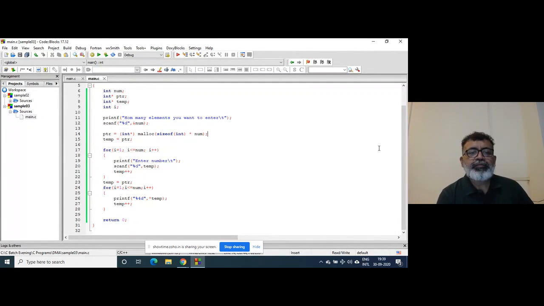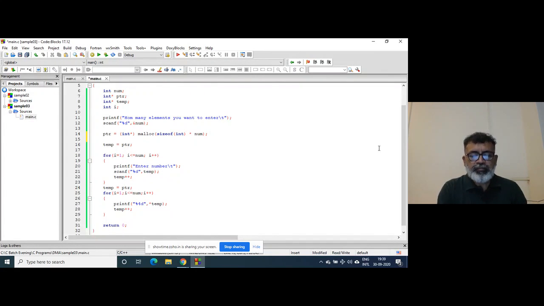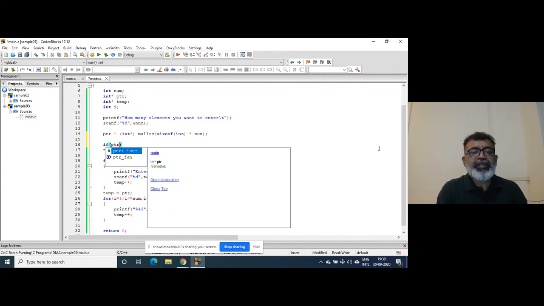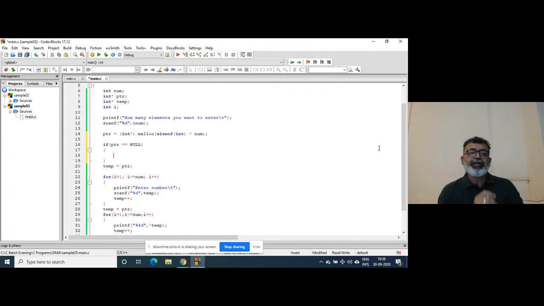Whenever you call the malloc function, the first step is to check whether PTR equals null.